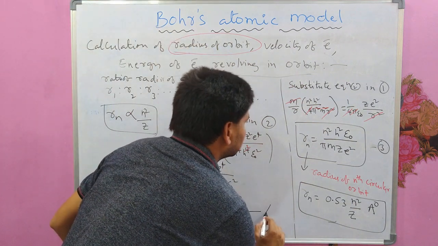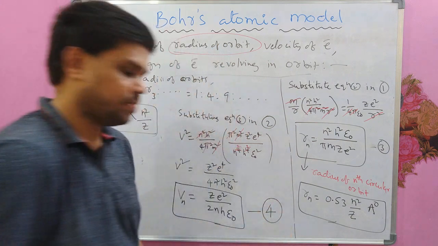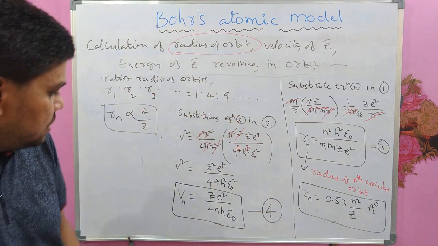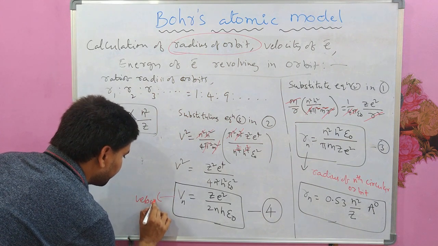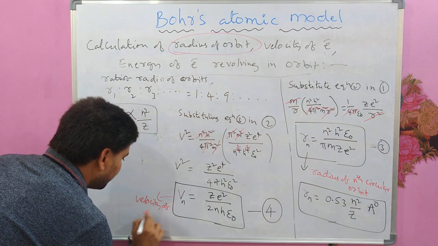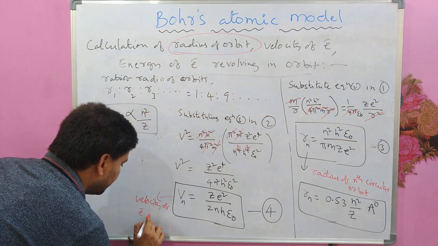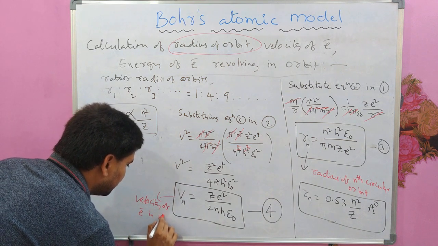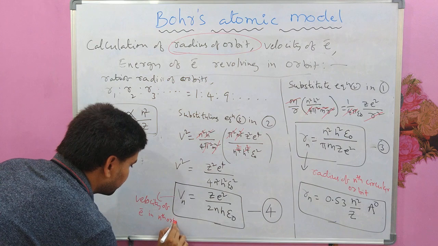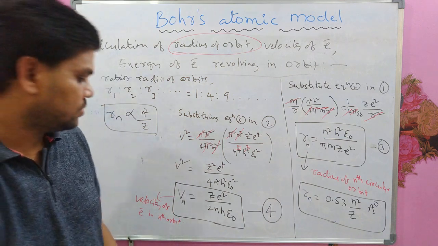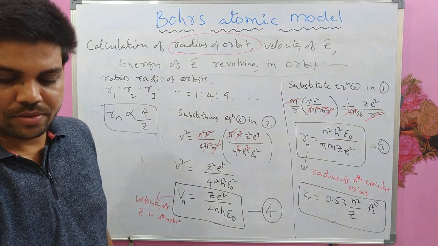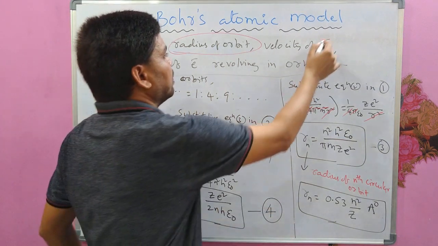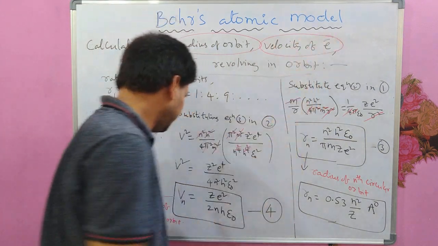Take this as equation number 4. What is this? This is the velocity of electron in nth orbit. Velocity of the electron in nth orbit. So this is done. Velocity of electron is calculated.